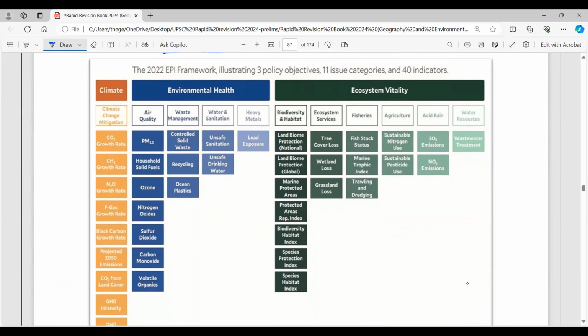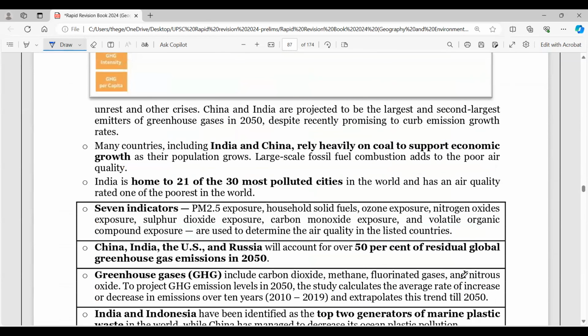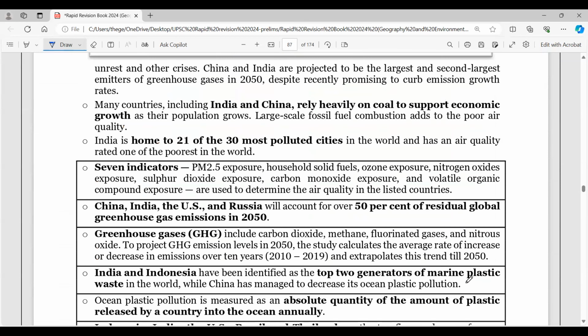So if you observe here, this is very simple: environmental health, ecosystem vitality, and climate. 3 things, right? Part of EPI. So you can look into what the 3 things are, clearly given here. Now, further, what you observe here, 7 indicators. This is where a multiple choice question can be put in. What are the 7 indicators?